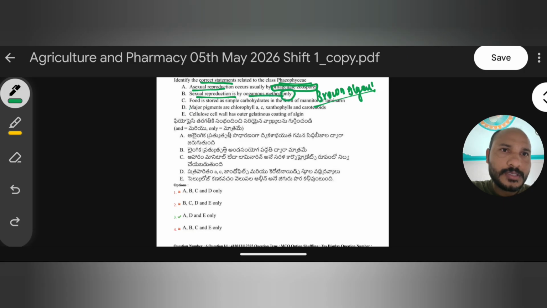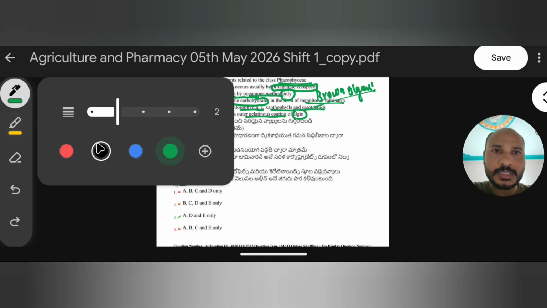Food is stored as a simple carbohydrate in the form of mannitol and laminarin. Major pigments are chlorophyll a, c, xanthophylls, and carotenoids. The cell wall is cellulose with an outer gelatinous coating of algin. So we have to choose the correct statement.